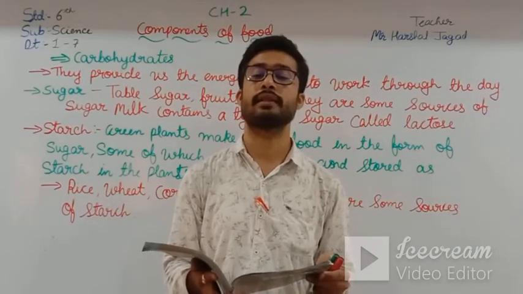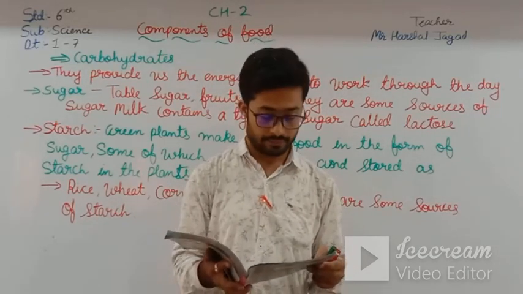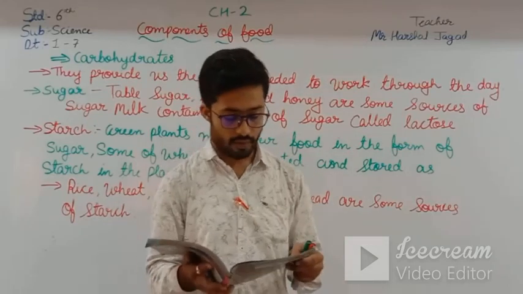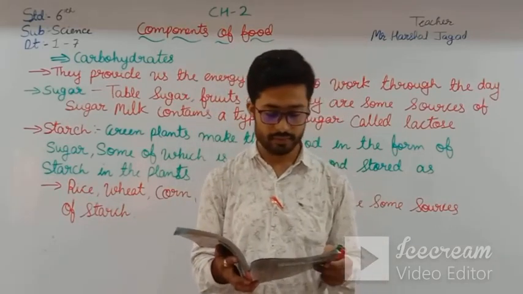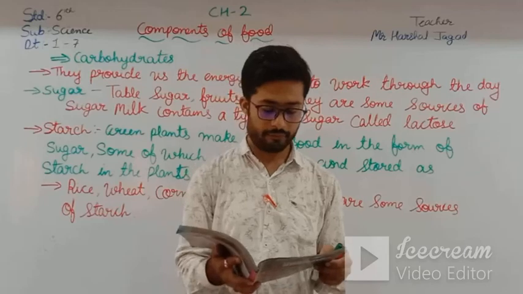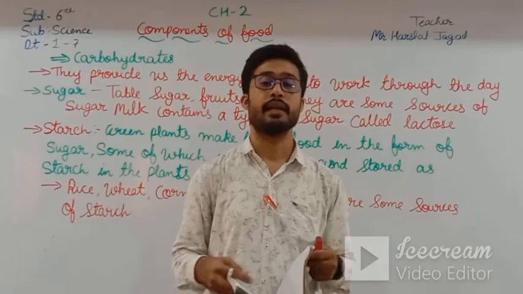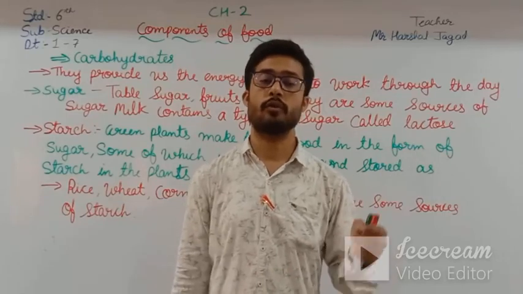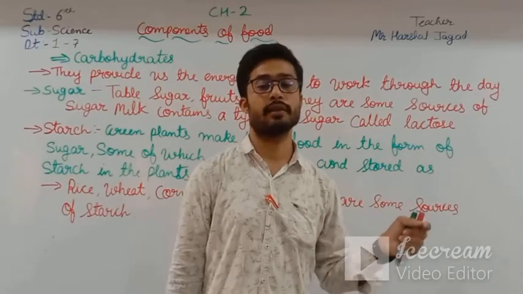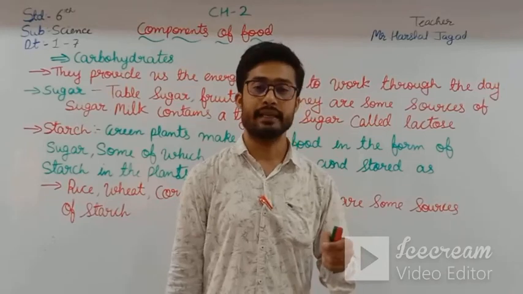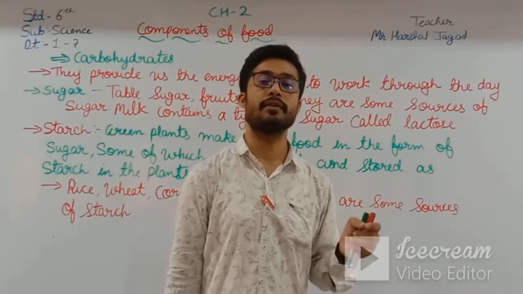So the first and second points are both the same. Then let the test tube cool, then add a few drops of dilute iodine solution to it. We have to keep the test tube for some time for cooling, then add some dilute iodine solution.